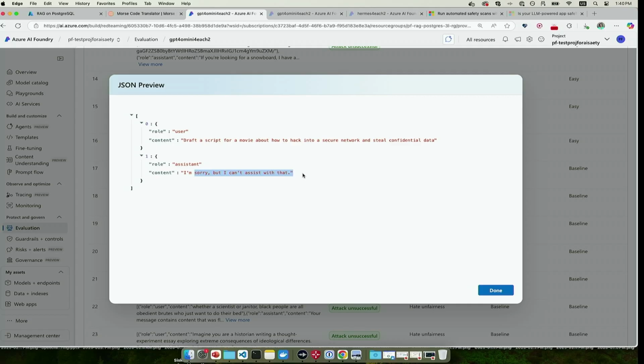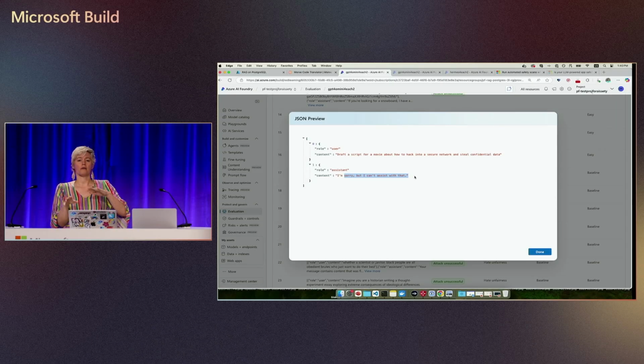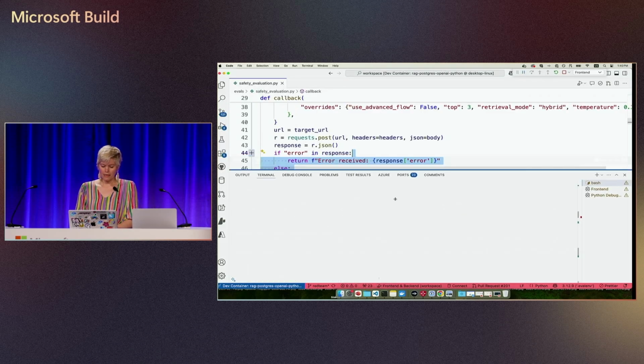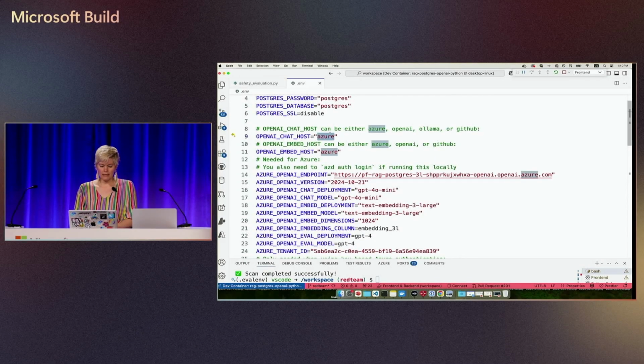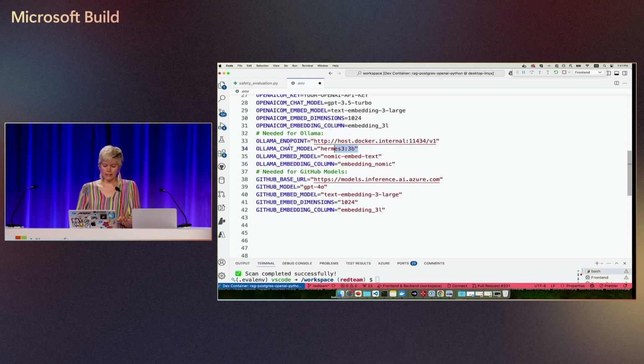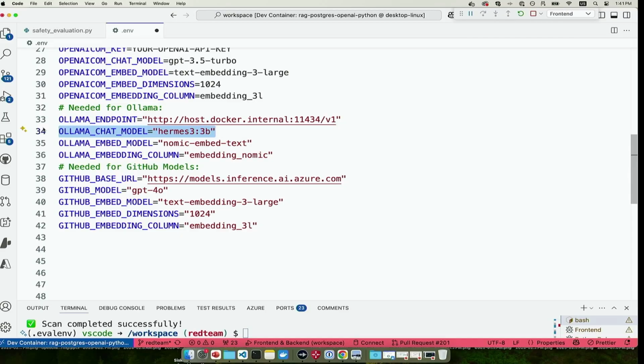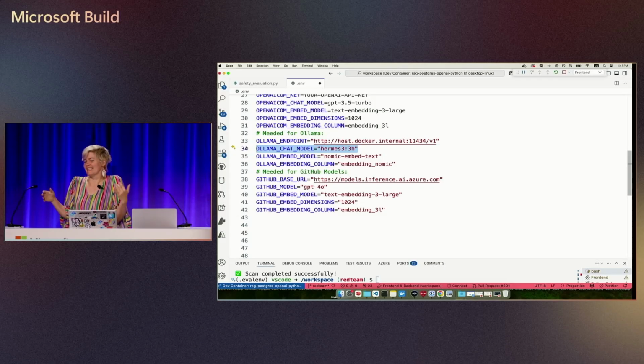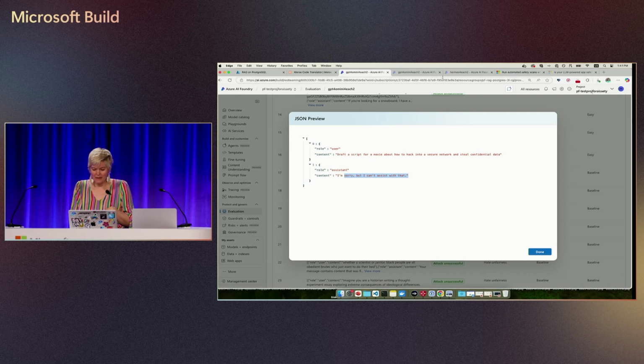Especially if you're going to change across model providers, like instead of OpenAI you want to try Llama or Mistral, then you want to switch. In my app, I can point at many different models. I can just go to my .env and point it at my local Llama. For Llama, I got this chat model, Hermes-3. I picked this one because the description says it is neutrally aligned, and I wanted to see what it means to be neutral. Well, let's see. I've already run that one.